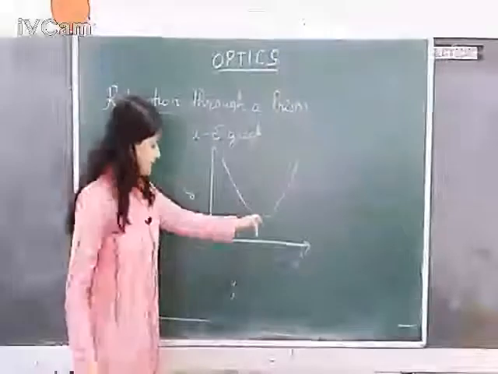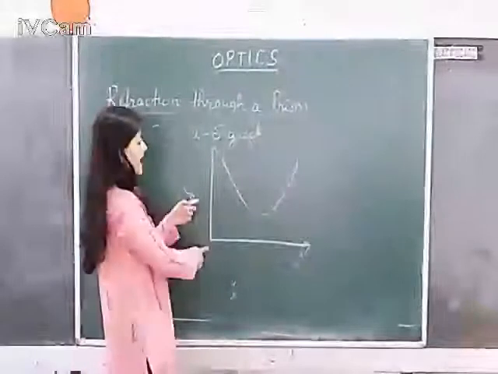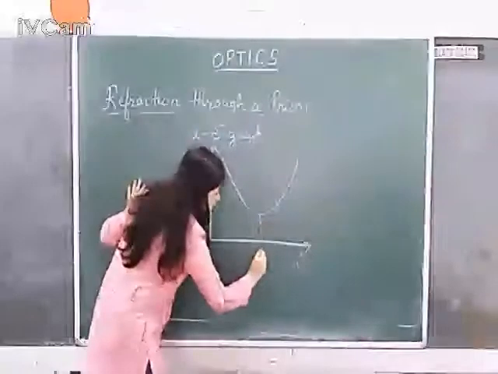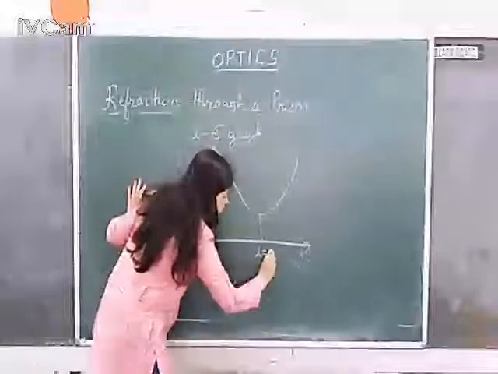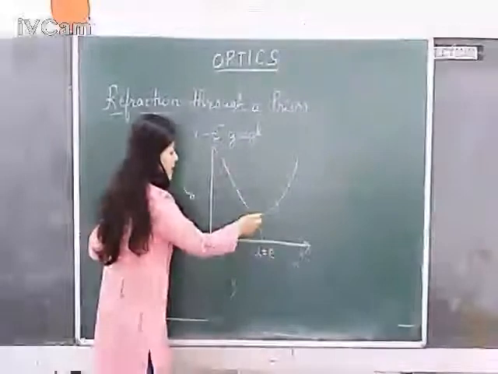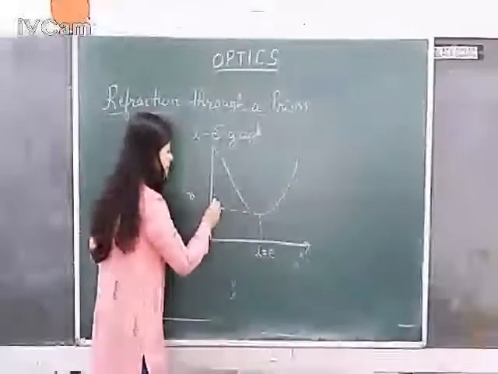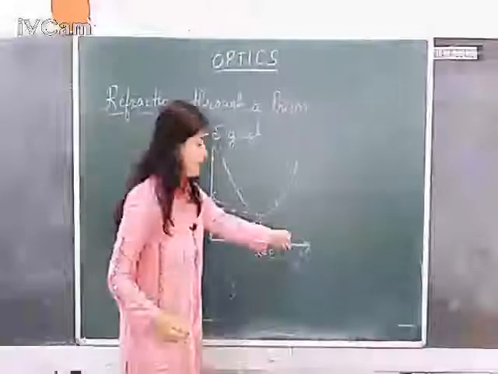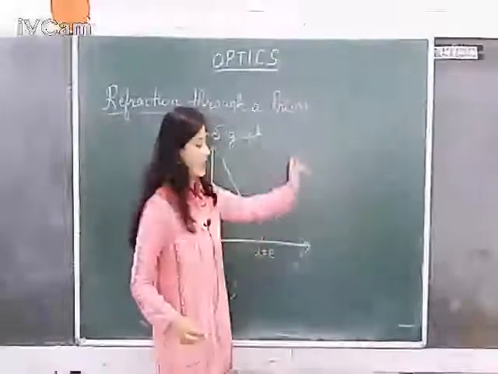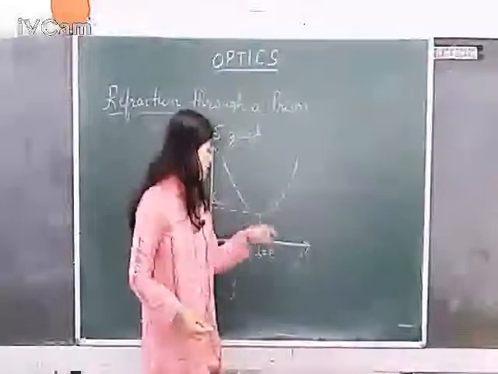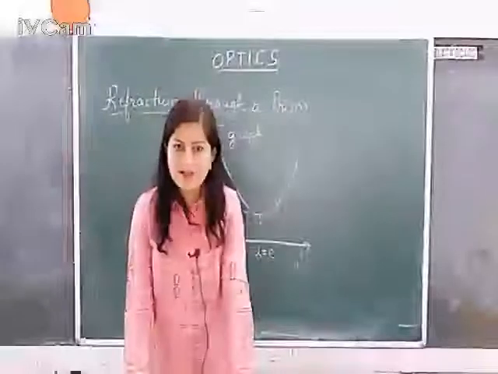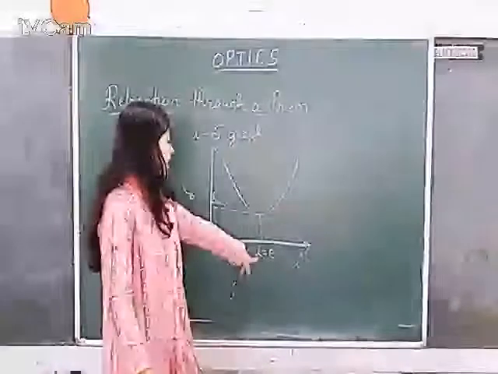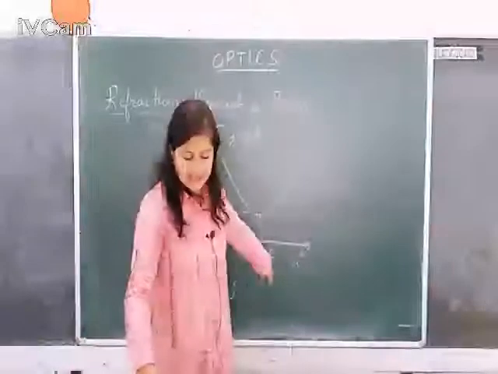Now it first decreases, that means on increasing the angle of incidence, the angle of deviation decreases. It will reach a minimum value at a certain angle where I is equal to E. So whenever you have I equal to E, the angle of deviation becomes minimum, and this has been given the name angle of minimum deviation. On further increasing the angle of incidence, the angle of deviation again increases. So the minimum value of angle of deviation for a given prism, for a given color of light, is called angle of minimum deviation, and it occurs when the angle of incidence and the angle of emergence are exactly equal.